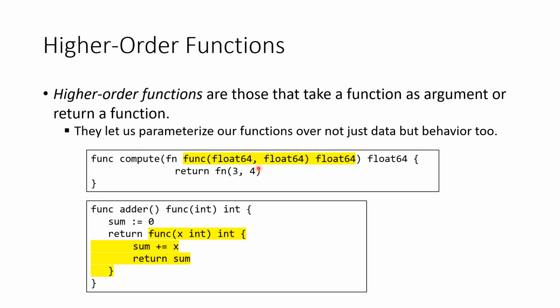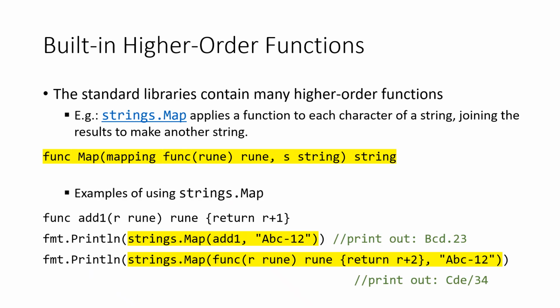Function compute takes a function as argument, and function adder returns a function. The standard libraries also contain many examples of higher-order functions. Function map in the strings library is one such example. This is the header of function strings.Map. It takes one function and one string as arguments and returns a string.